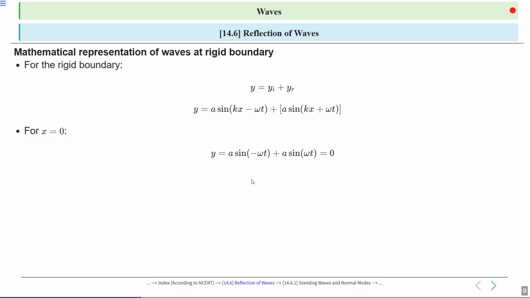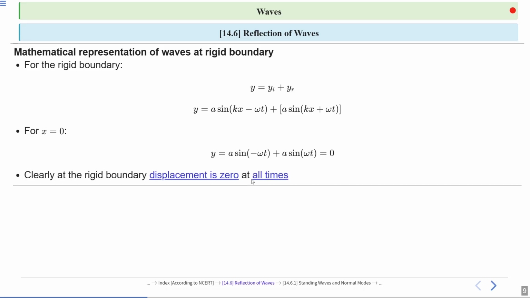So at x is equal to 0, the equation becomes y equal to a sin(-ωt) plus a sin ωt, equal to 0. So y equal to 0 at x equal to 0. So at a rigid boundary, displacement of a wave is always 0.